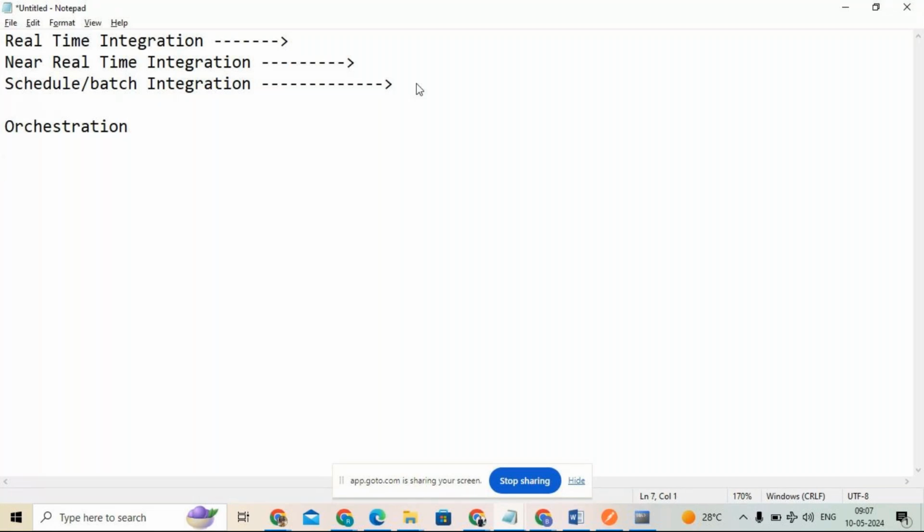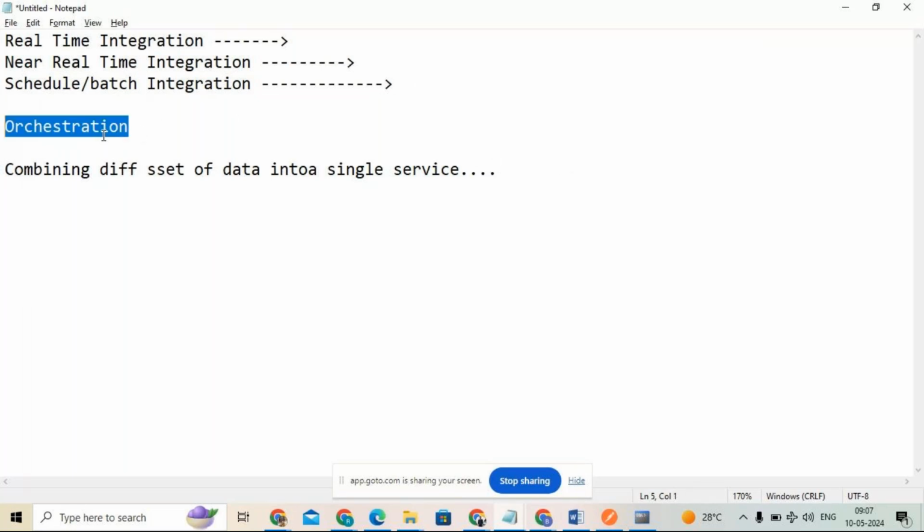Yesterday I told you, it is combining different sets of data into a single service. If you are combining different sets of data into a single service, then we will call it an orchestration. Boomi follows this orchestration.